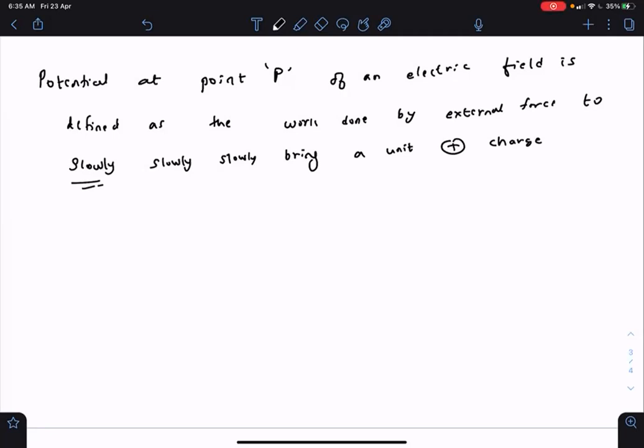The work done by external force to slowly bring a unit positive charge from infinity to this point P of this electric field.